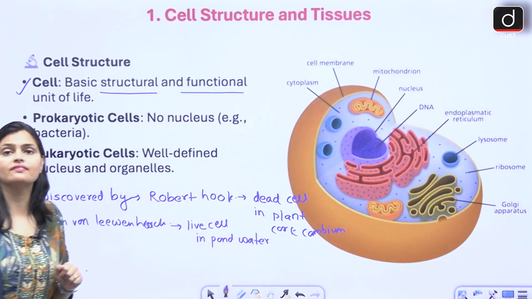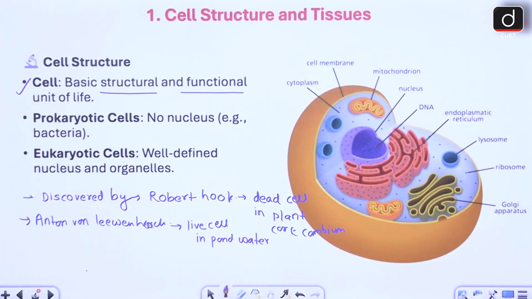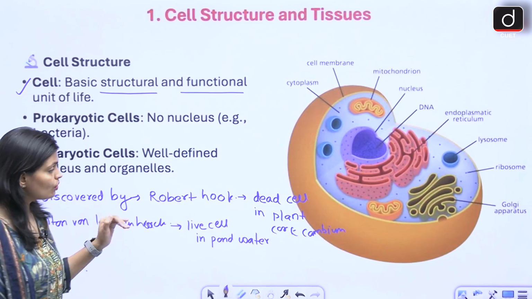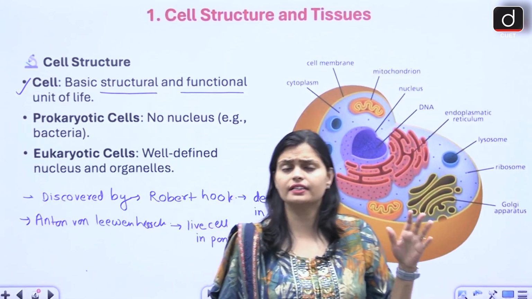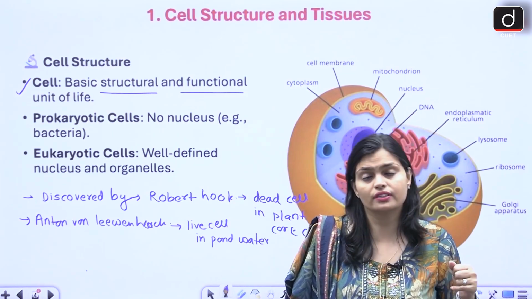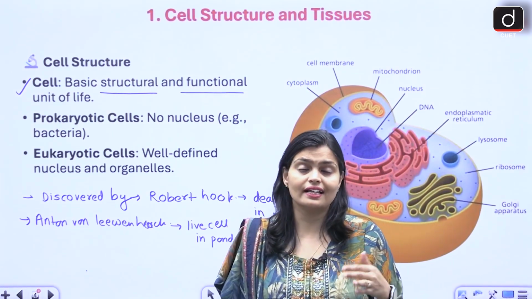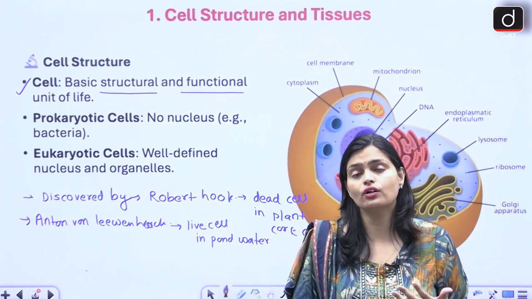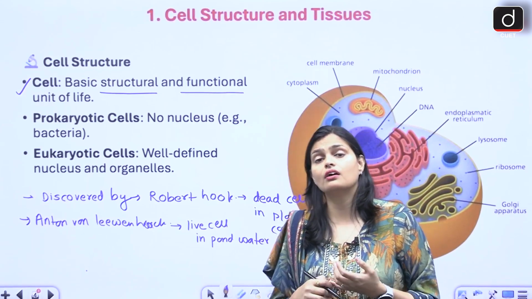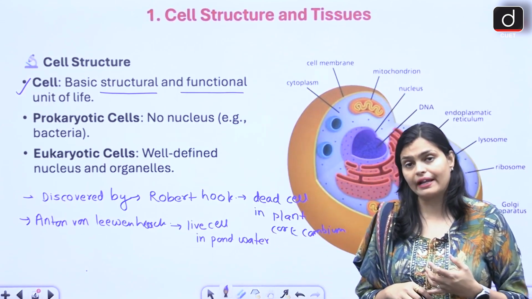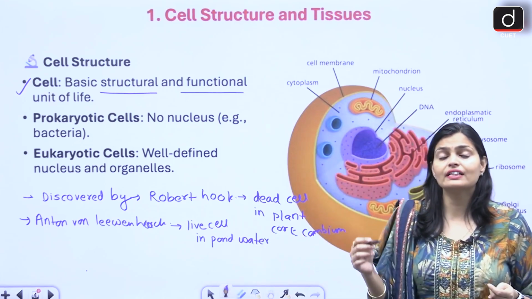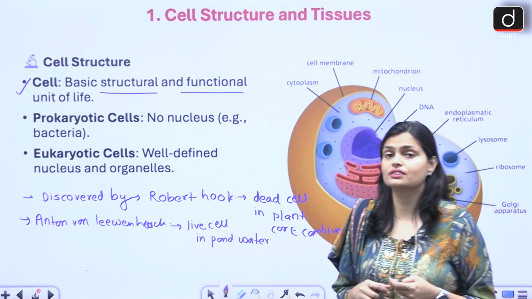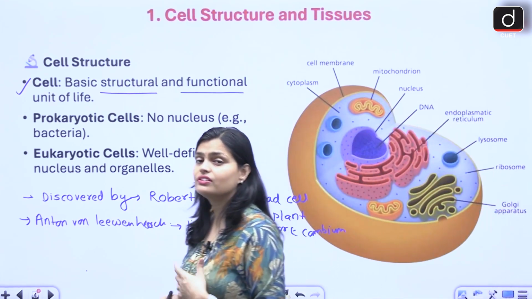So Robert Hooke first discovered dead cells. After that, various scientists started observing the cell, and then Anton von Leeuwenhoek prepared a better magnified microscope, and he observed living, moving things within the water, and he said that they are the live cells.